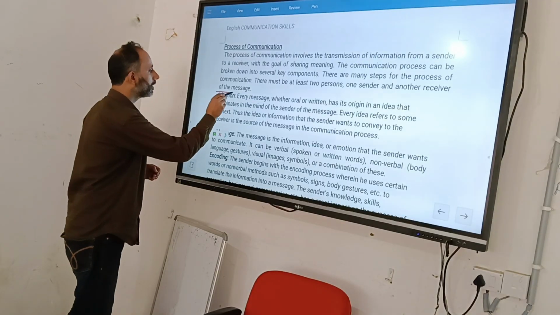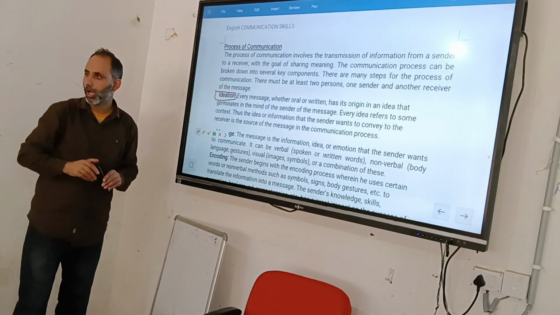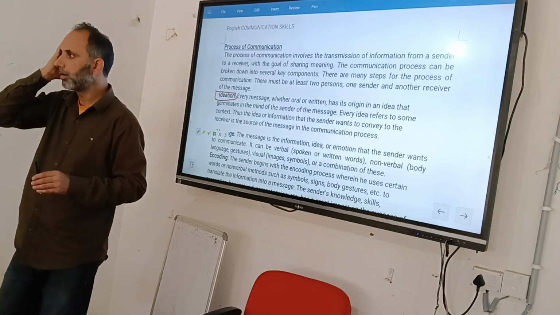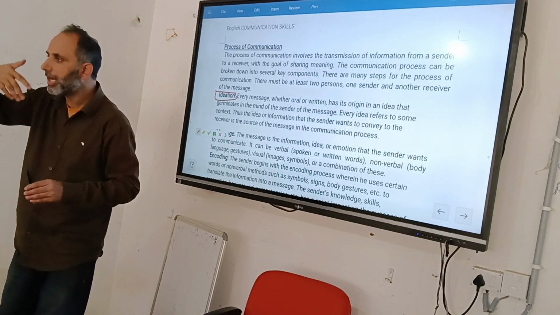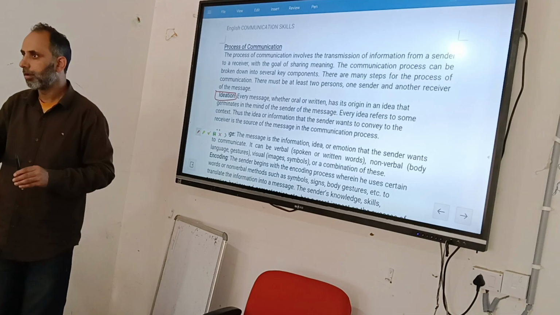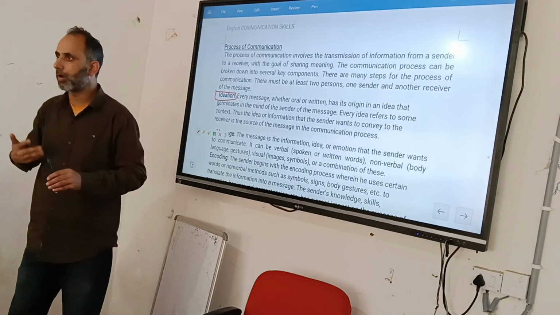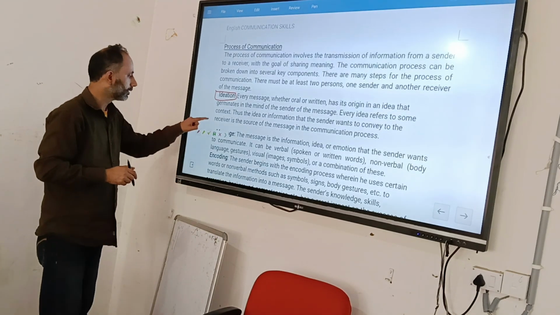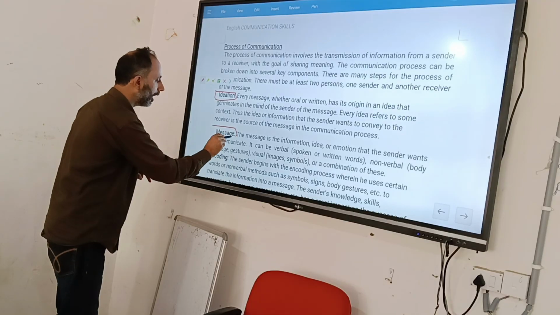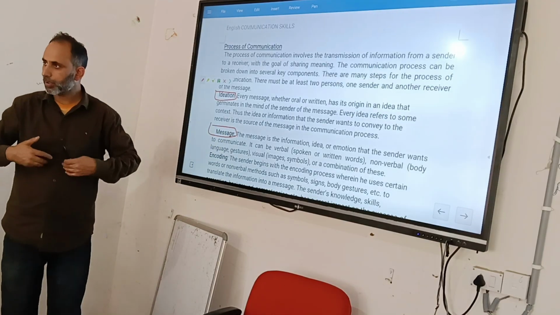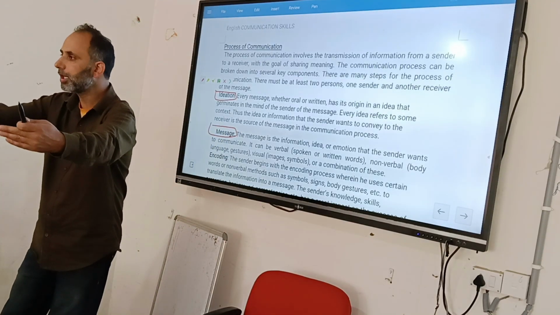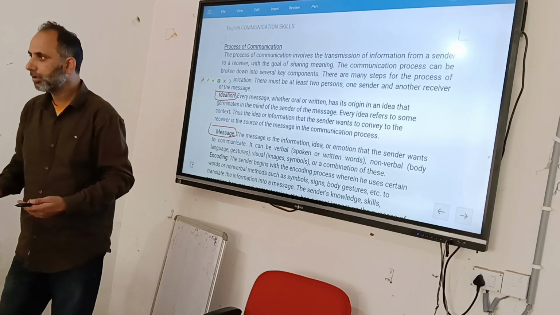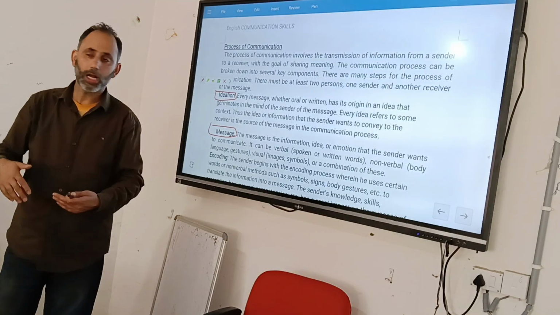The first step in the process is ideation. Ideation means idea. First of all, the idea comes in your mind. When the idea comes, you want to express that idea. All emotional feelings come in your heart. Is it clear to you? Then there is the message. Now you want to express that idea through the message, either orally, or by writing, or through gestures.